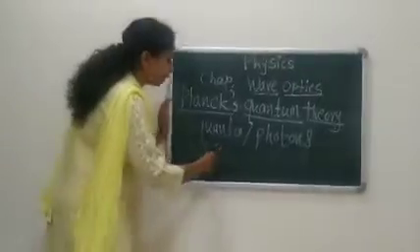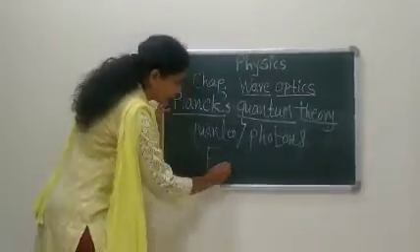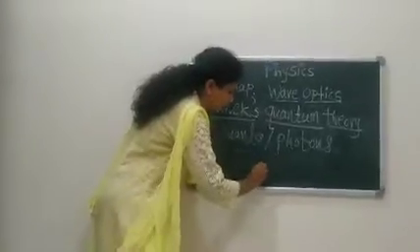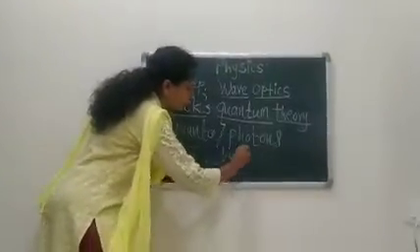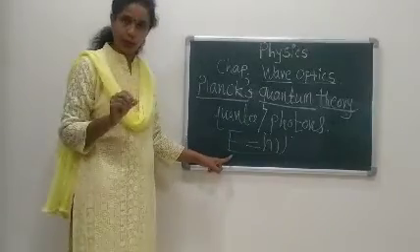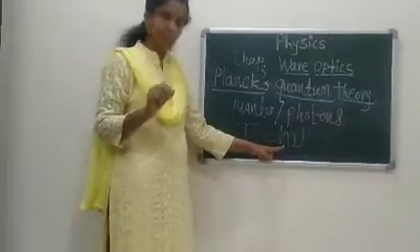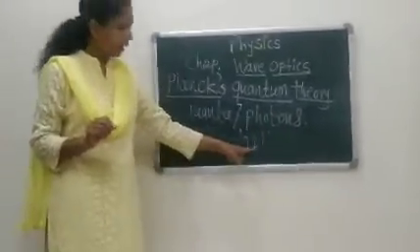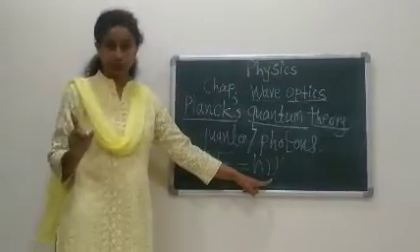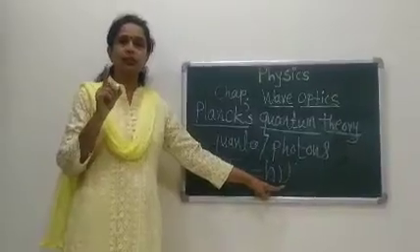Energy of each photon. Energy is given by the letter E, as you know very well, which is equal to h into nu. Where E is the energy of the particle, h is Planck's constant, and nu is the frequency of radiation. Nu, this symbol is very important.